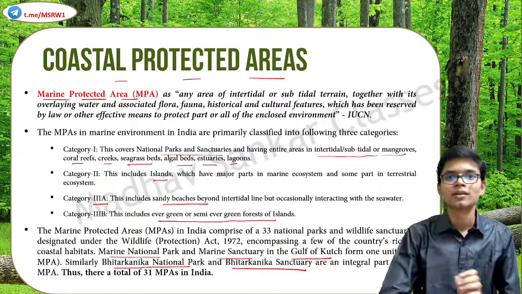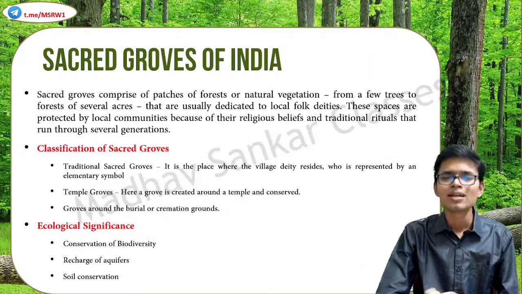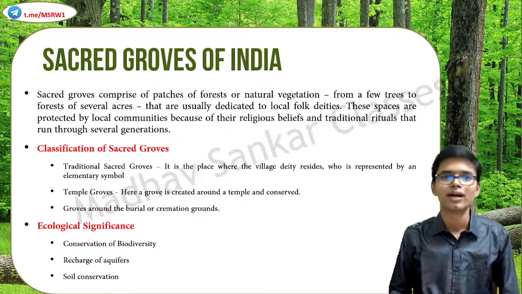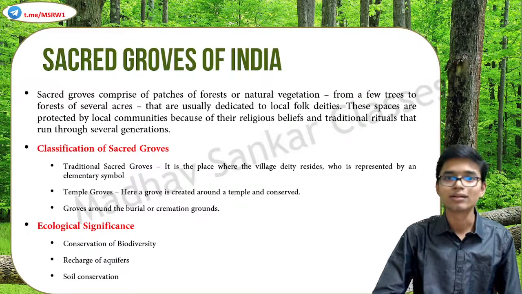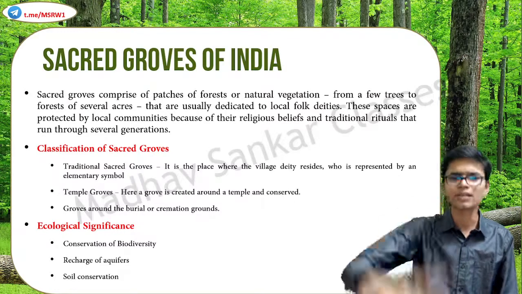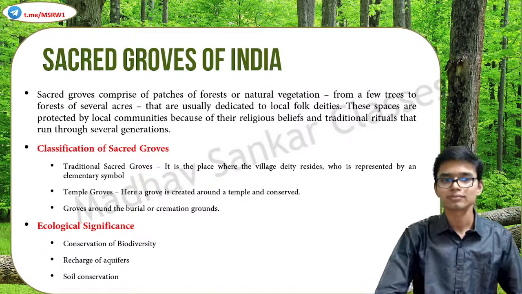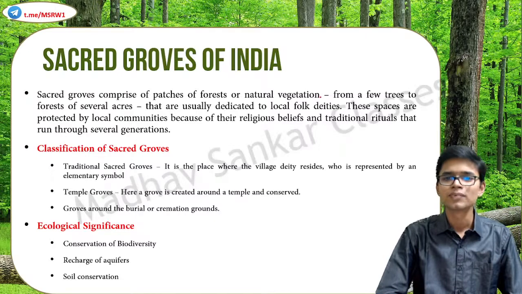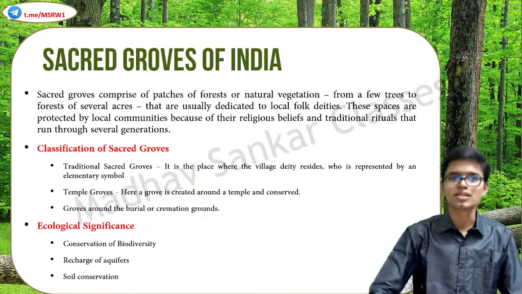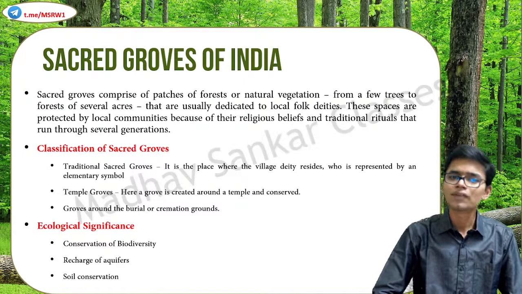Okay, so this is about coastal protected areas. Now coming to sacred groves. I think you all know what a sacred grove is. We have already covered this in the terrestrial ecosystem chapter. Same thing, nothing more. I hope you remember, this is basically a revision for that. So sacred groves comprise patches of forest or natural vegetation. Sometimes it's a few trees, sometimes it's a very pristine forest. Correct? Often associated with local folk deities.